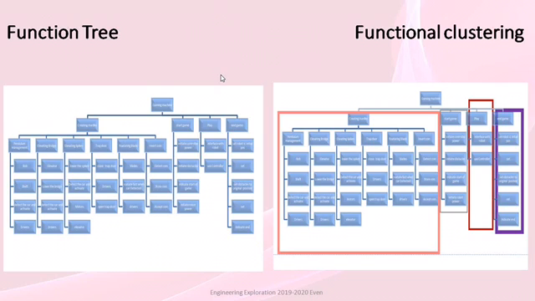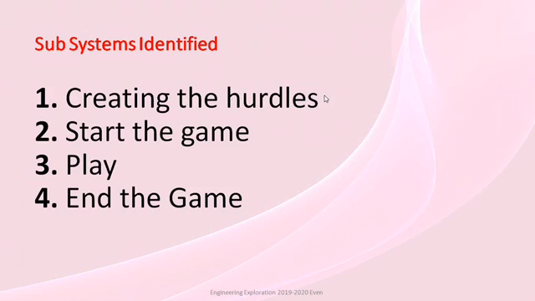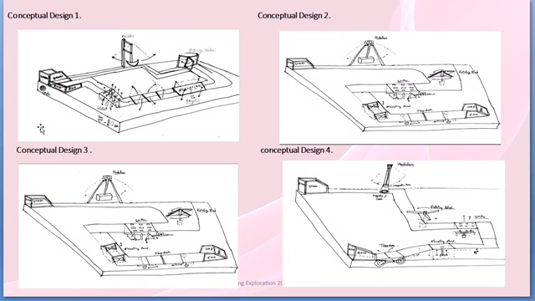After building the function tree, we cluster the functions into 4 main subsystems. Those are creating the hurdles, start the game, play and end the game. These are the main 4 subsystems identified in our project. After that, based on the morphological chart, we have generated 4 conceptual designs.